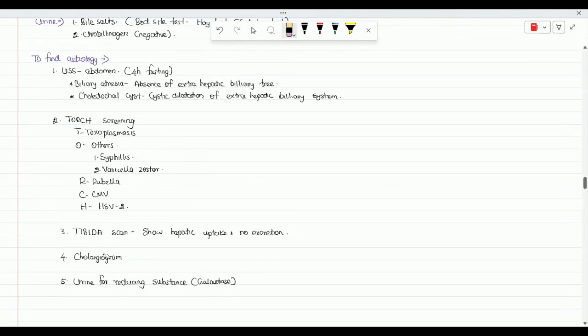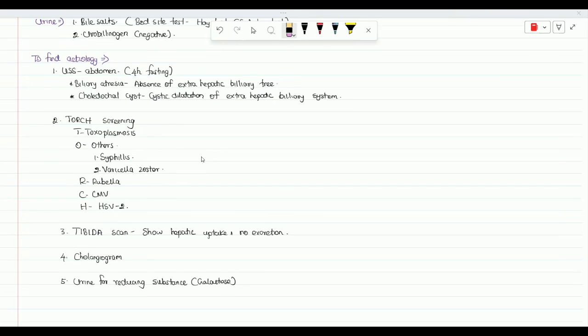And also the cholangiogram. Usually the cholangiogram is not done as a diagnostic test; it is done on the table during surgery to find out the exact biliary system. So that is also one kind of investigation. The common investigations we do are the ultrasound scan abdomen and the HIDA scan. Another cause is galactosemia. So I will show you the causes again.